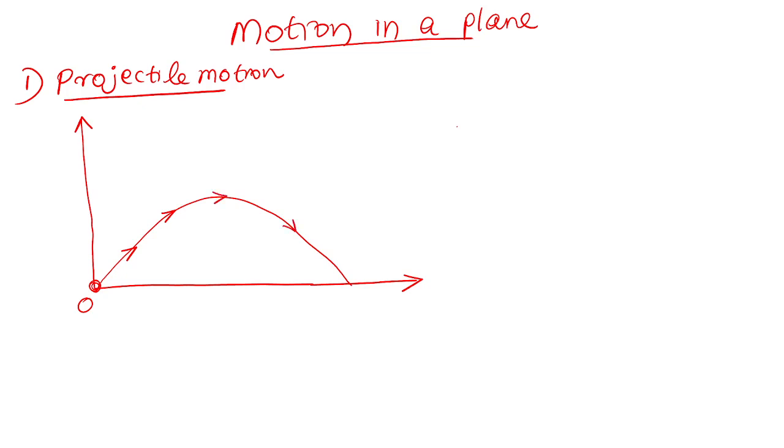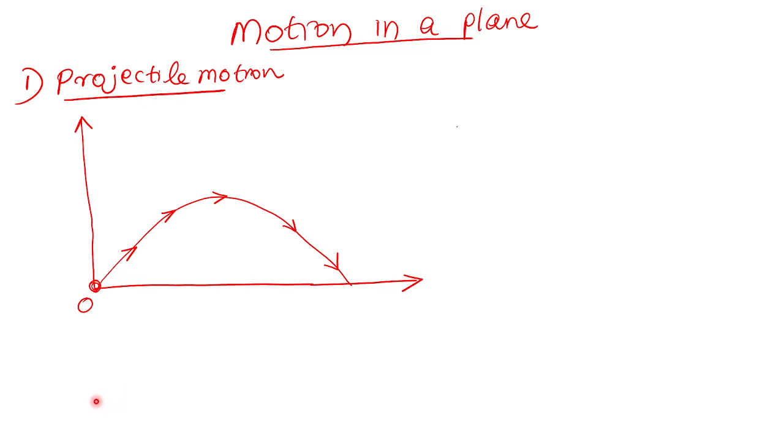Okay. This will be the path of the ball. Is it correct? If I throw a stone, making some angle with the ground, the path of the stone will be like this. Understood? So this type of motion is not motion along a line, it is motion in a plane. I can draw a plane surface containing this curve.